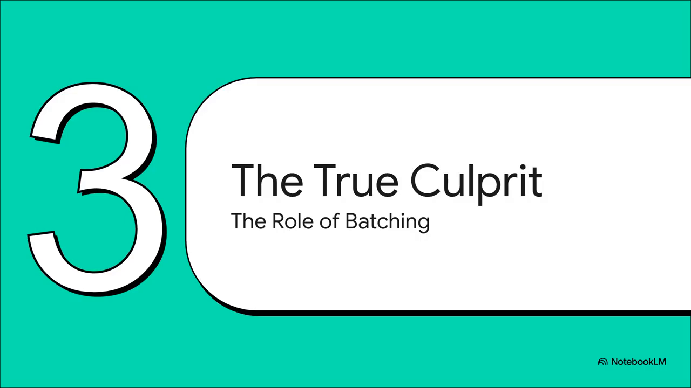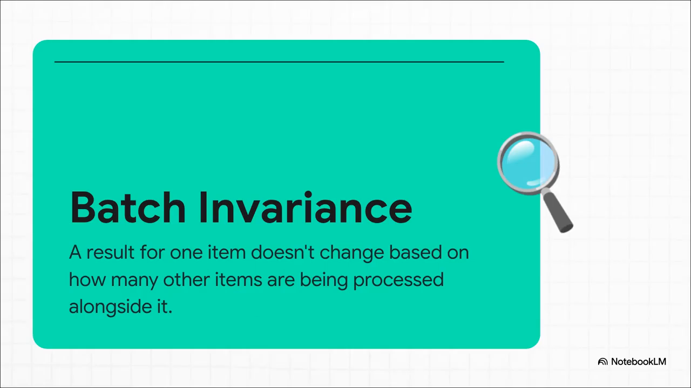So, if it's not the random timing of the cores, then what is the true culprit? Well, the answer is something way sneakier. And it all has to do with how AI models handle lots of requests at the same time. It's a little thing called batching. Now, to unmask this culprit, we need to talk about something called batch invariance.